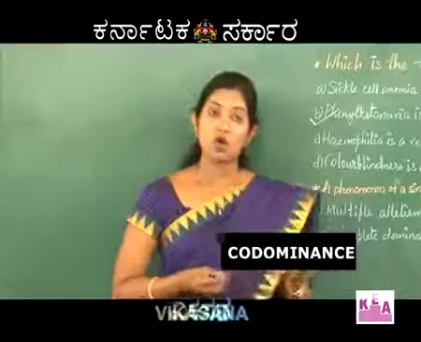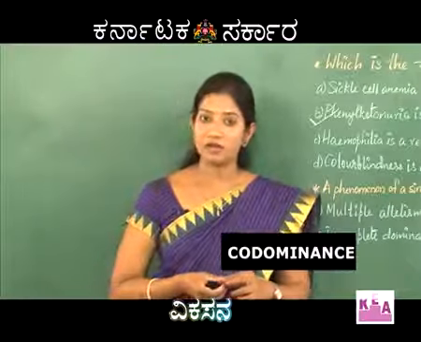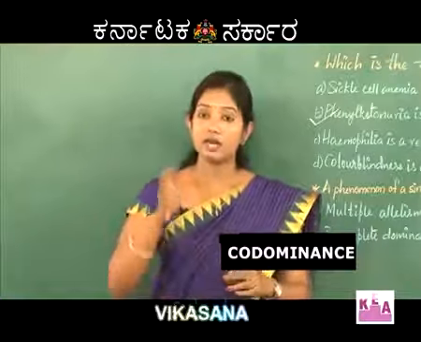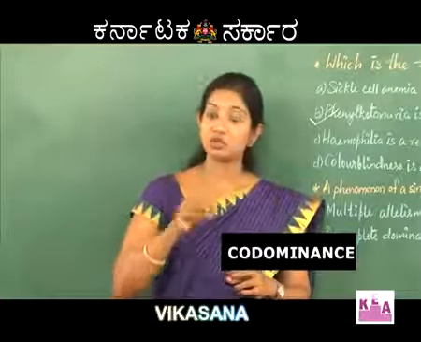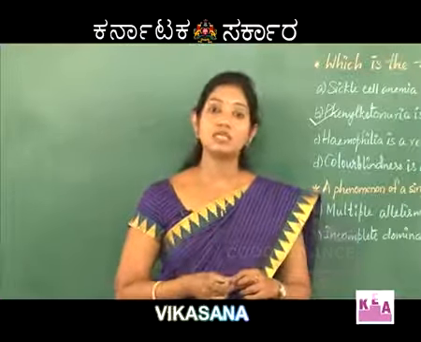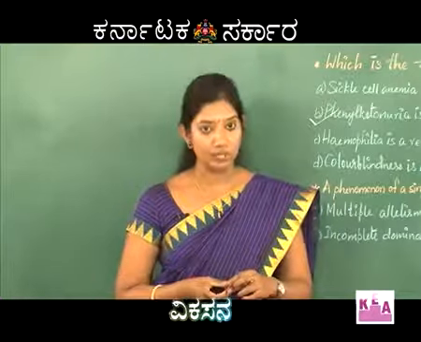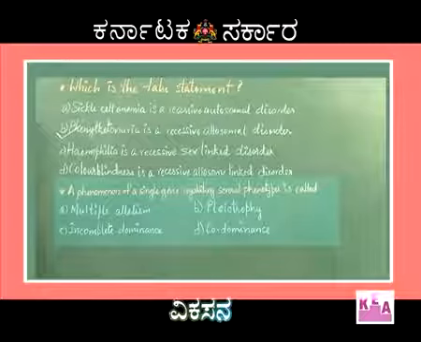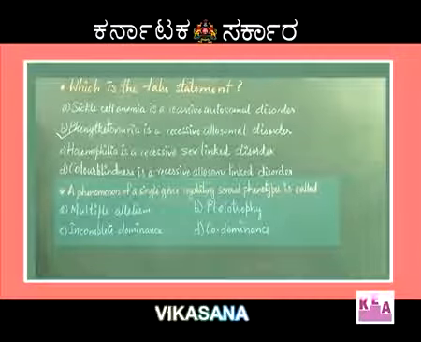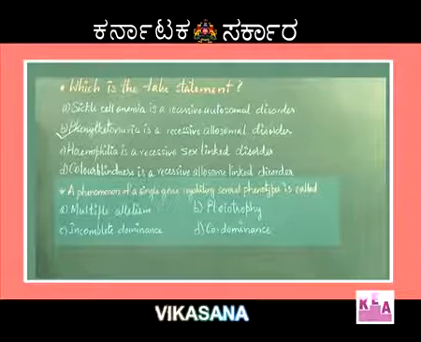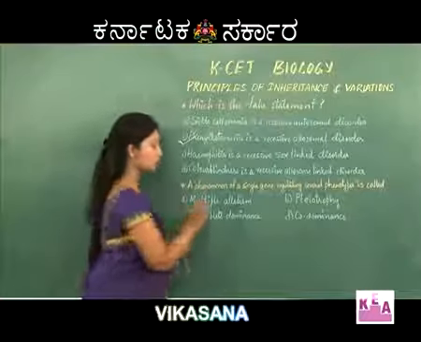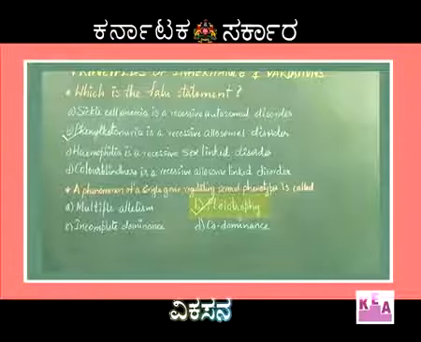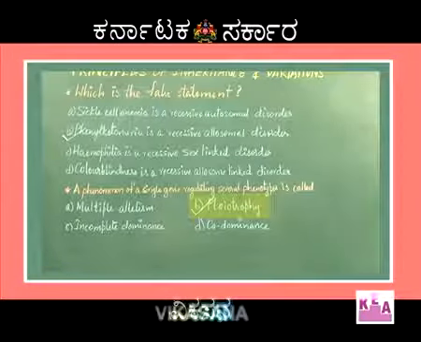Codominance. Codominance is a condition where, in a heterozygous condition, when there are 2 dominant genes, both the genes express themselves equally. So here, for a phenomenon of a single gene regulating several phenotypes or several characters, the right option is B. Dear students, I think these 2 questions are clear.